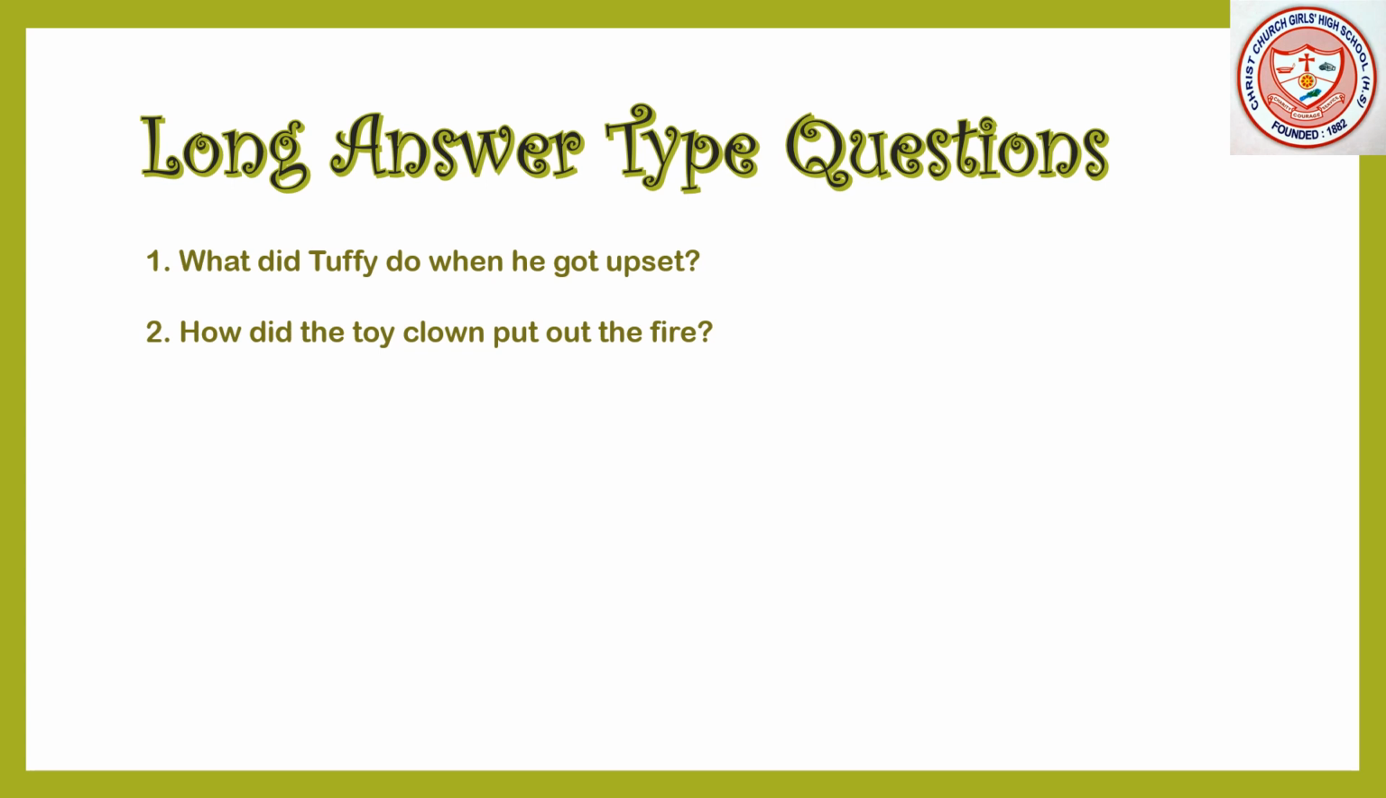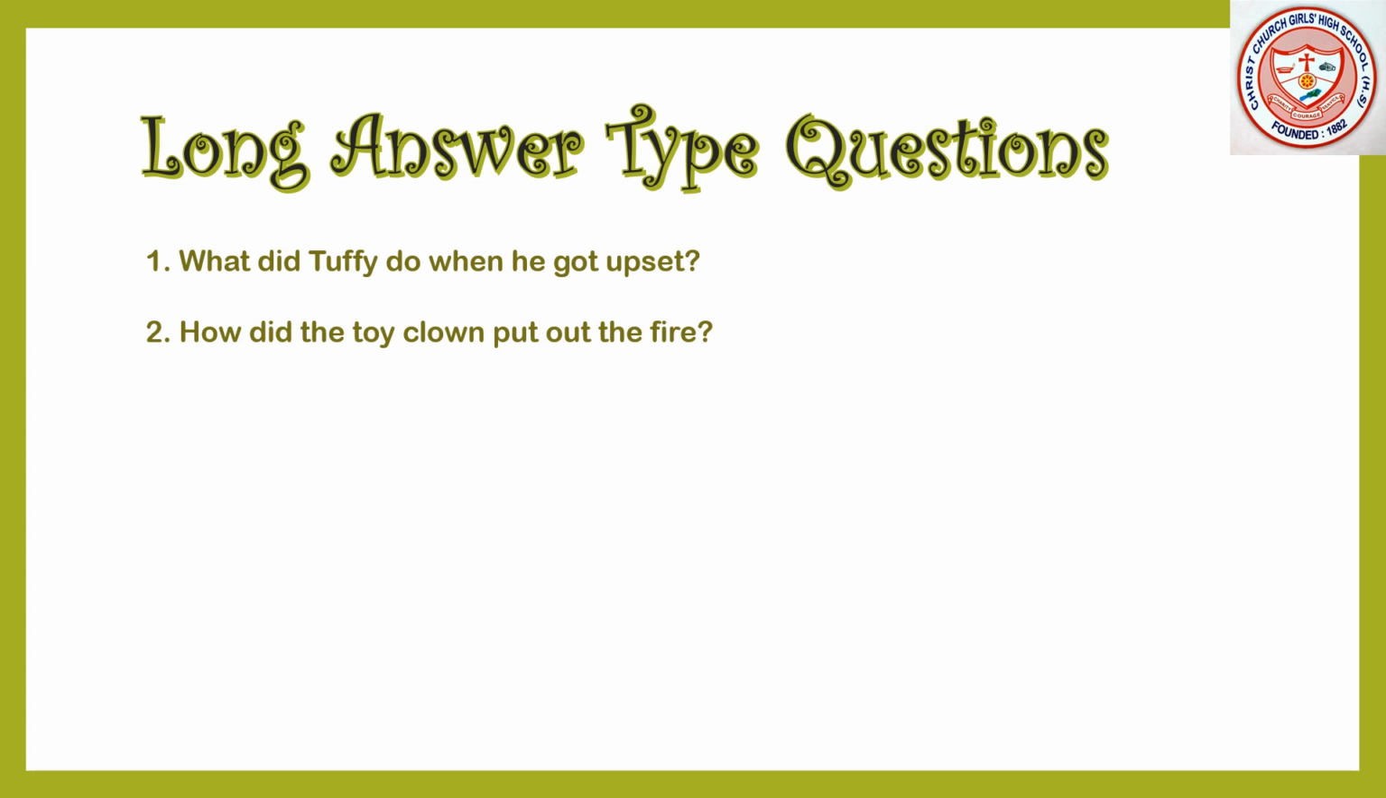In this story, we have seen that the toy clown wanted to prove that he was a hero. One day, he noticed that smoke was coming out of one of the windows of the doll's house. He tried to save the doll's house. So, you can write your answer in this way. The toy clown climbed the ladder and threw all the water in at the window of the doll's house.